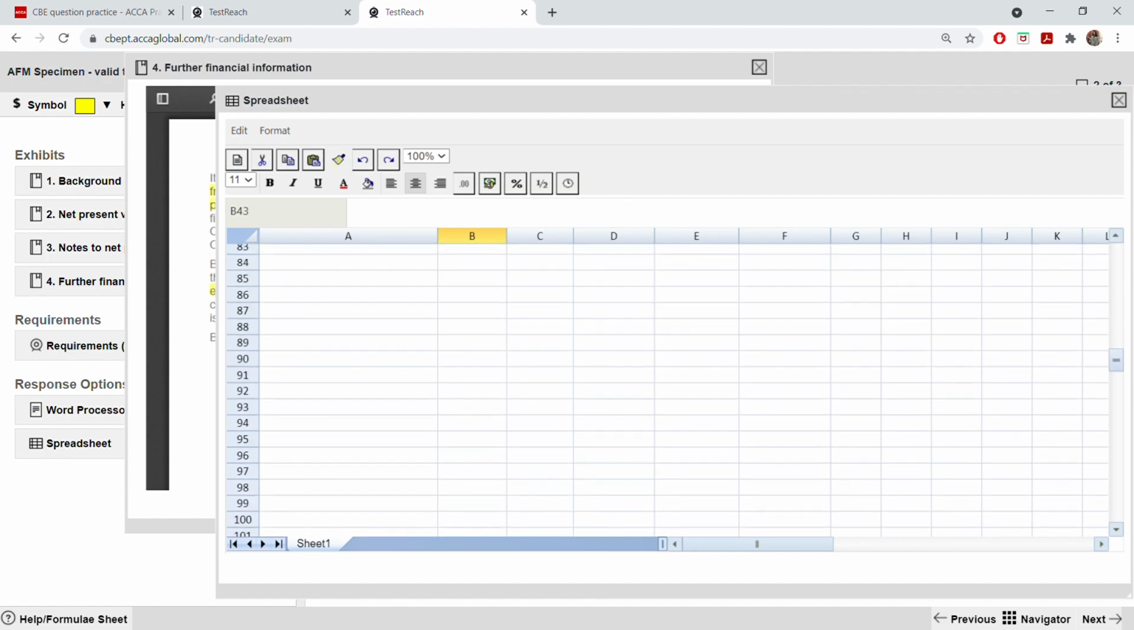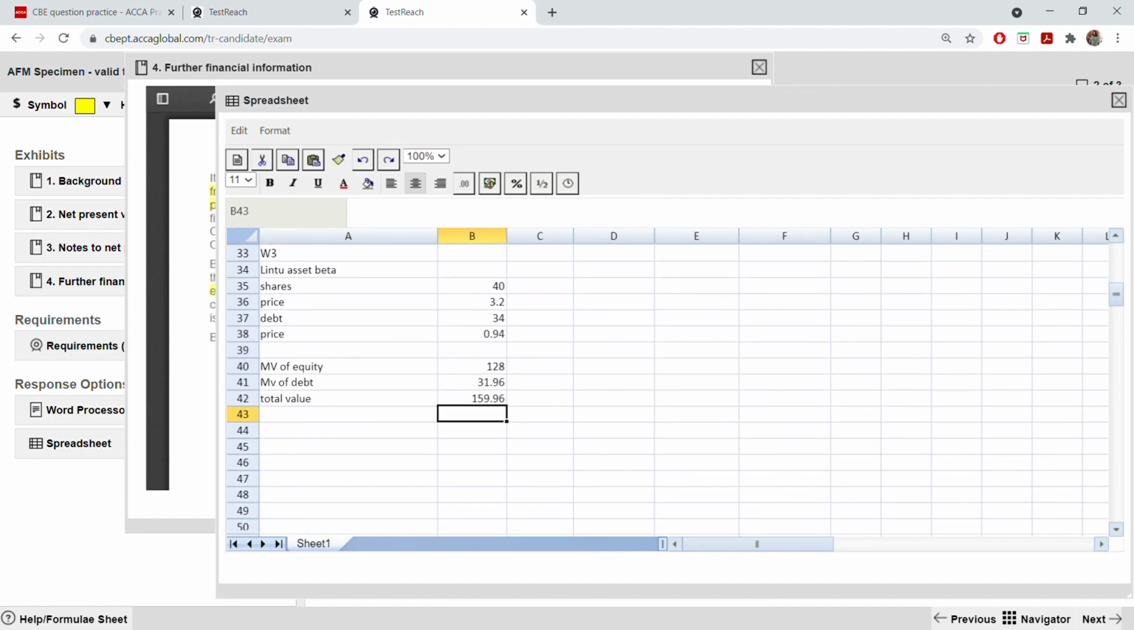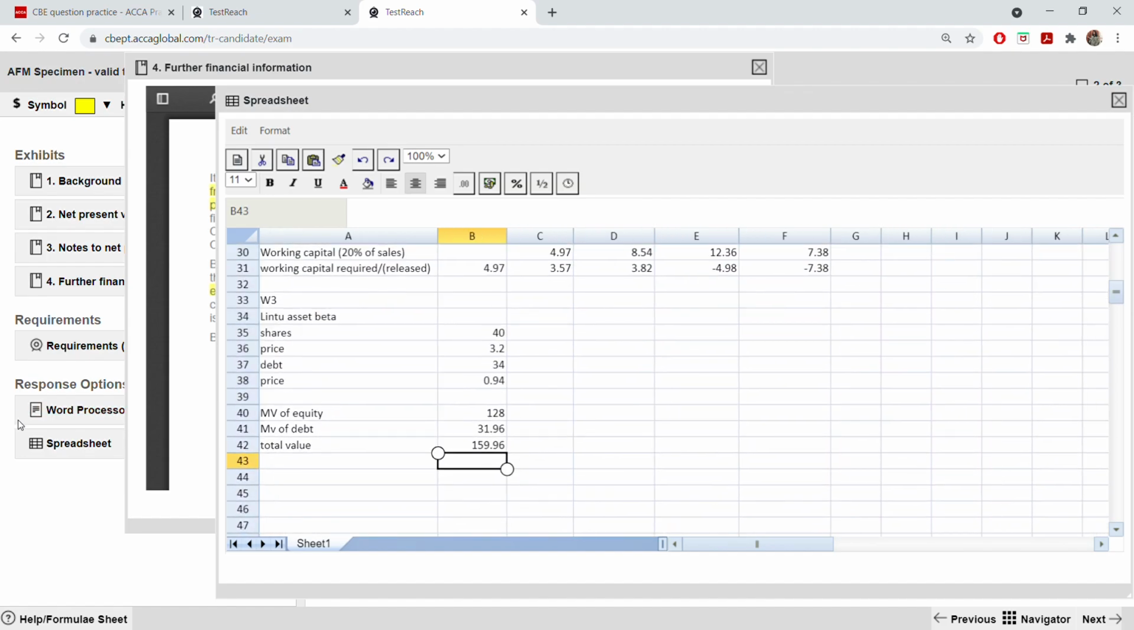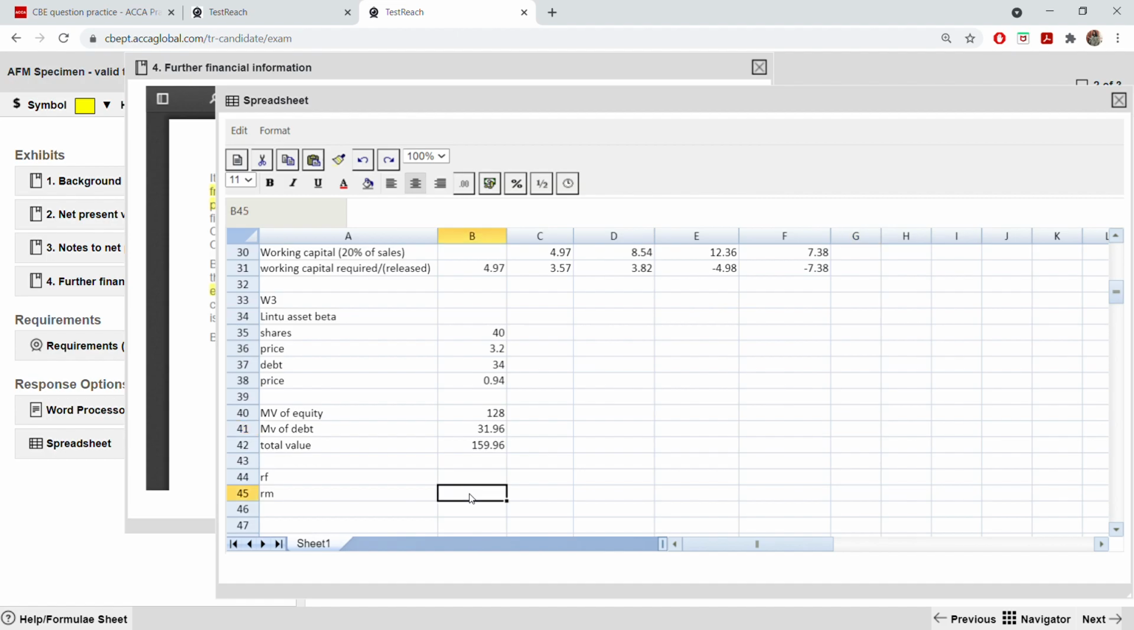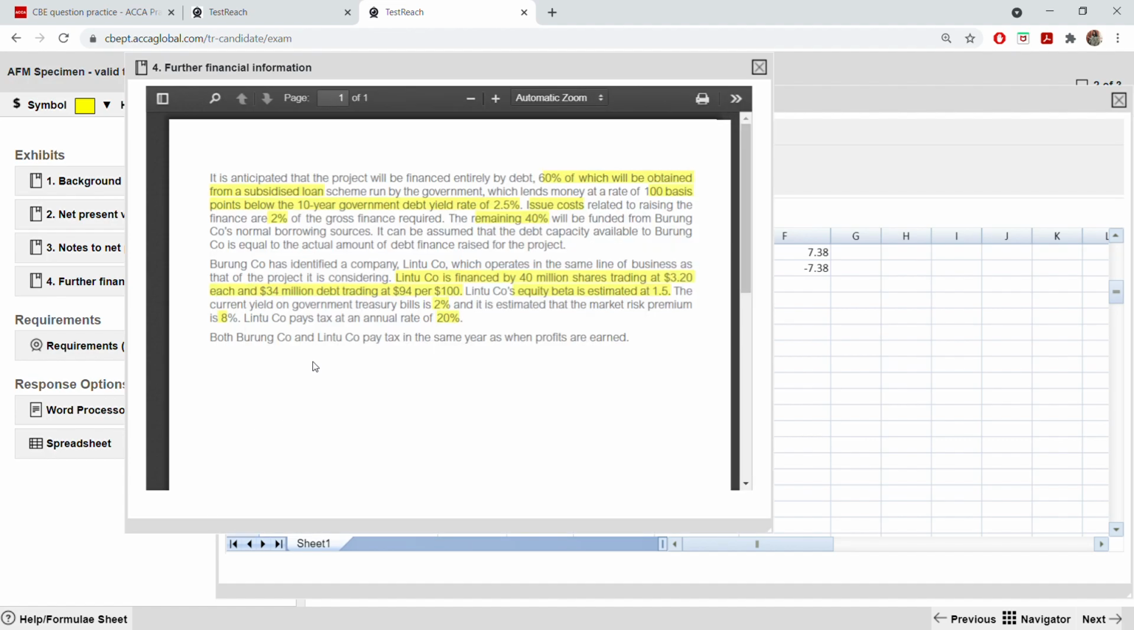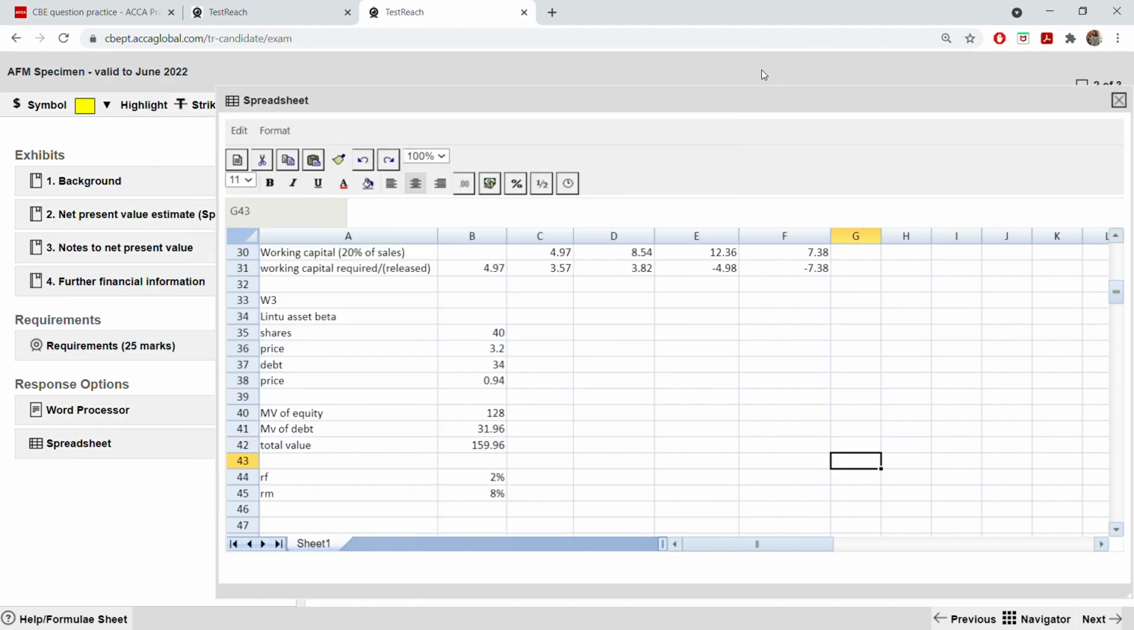Okay, you can put everything, risk free rate, everything. RF, RM. Okay, risk free rate is what? 2%, and market risk premium is 8%. 8%, 2%, and equity beta is 1.5. So using that equity beta, you have to find the asset beta.